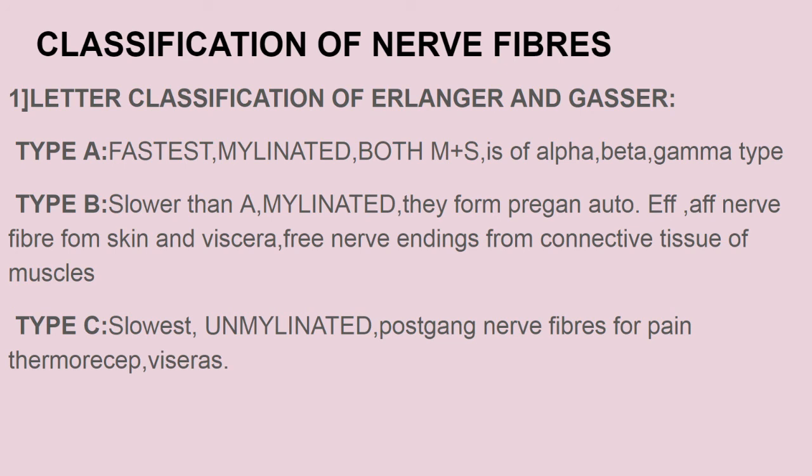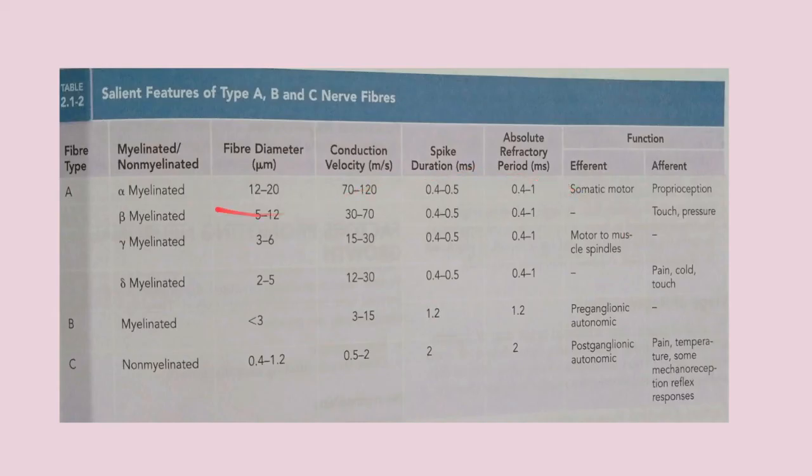First of all, the letter classification of Erlanger and Gasser. This is mainly done on the basis of two things: the conduction velocity of the nerve fiber and the diameter. Type A has the fastest velocity and the largest diameter out of all three types, and it is myelinated as well. It has both motor and sensory nerve fibers and is of alpha, beta, gamma and delta types. These are the examples, and these are the functions of these. You can refer to this image, this is the easiest one.